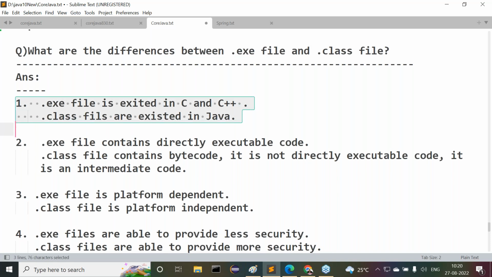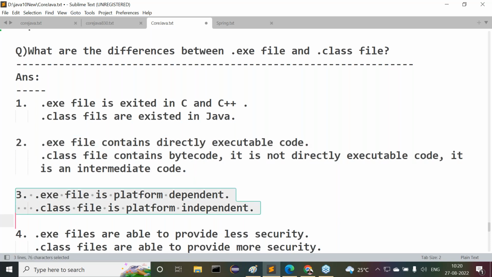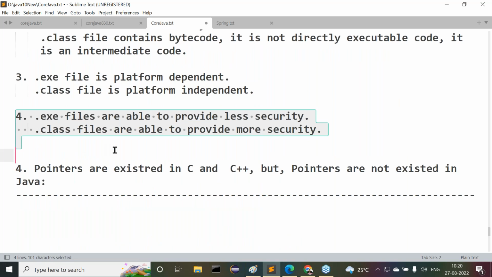.exe file exists in C and C++, whereas .class files exist in Java. .exe file contains directly executable code, whereas .class files contain bytecode. It is not directly executable code. It is an intermediate code. .exe file is a platform dependent file, whereas .class file is a platform independent file. .exe file provides lesser security, whereas .class file provides more security. So these are the basic differences between .exe file and .class file.